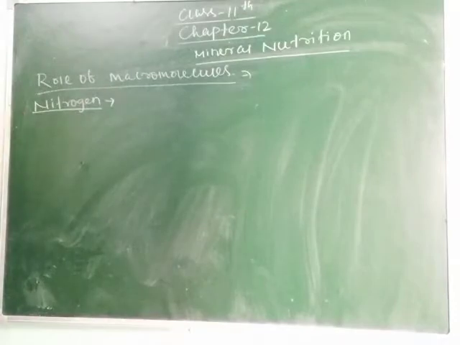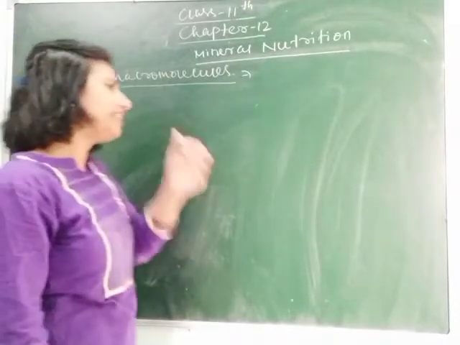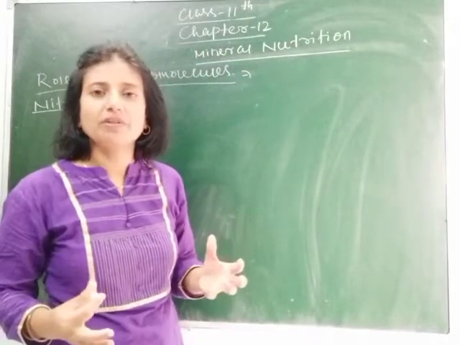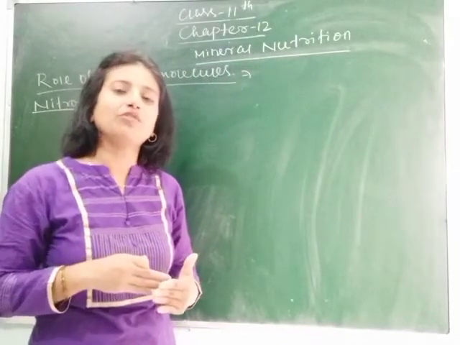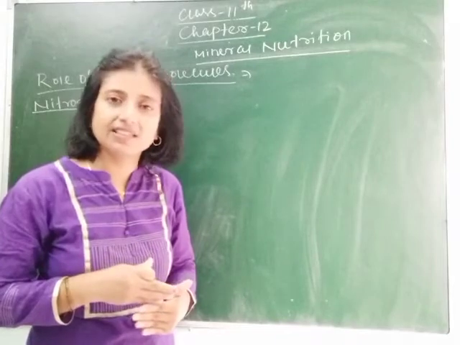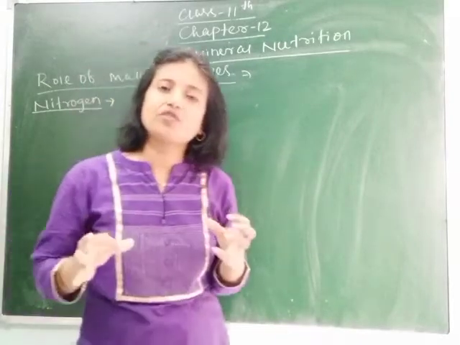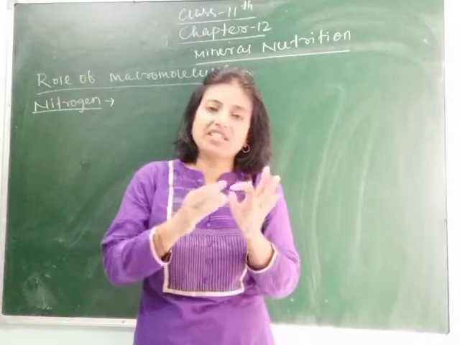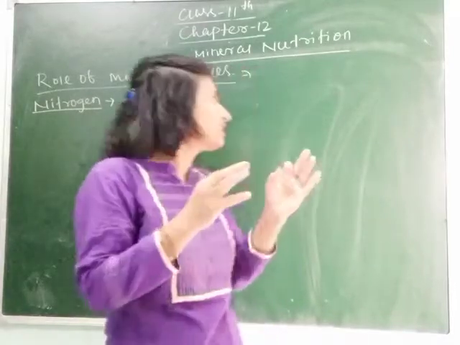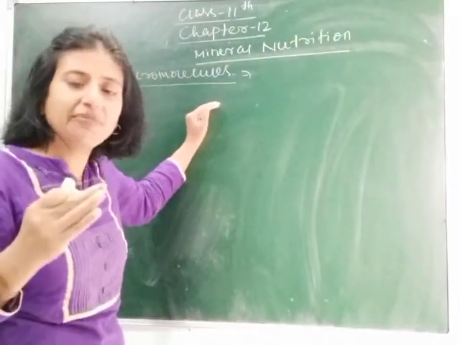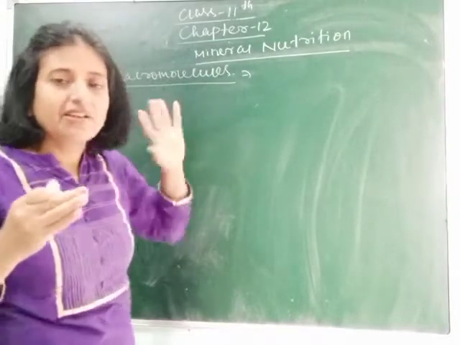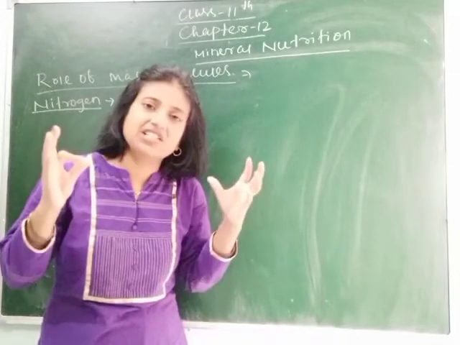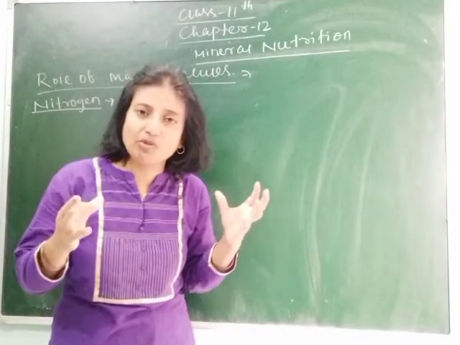As we know, nitrogen is required by the plant in a large amount, and without nitrogen protein synthesis can't occur. Also, nitrogen helps in making the base pairs of DNA, which are called nitrogenous bases. It is a macronutrient, meaning it is required by the plant in large amount.